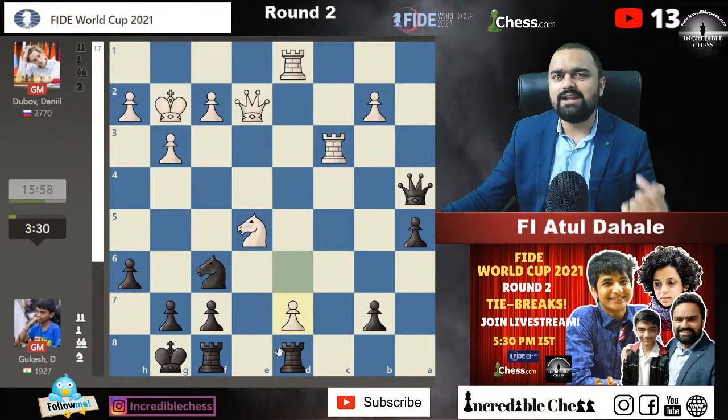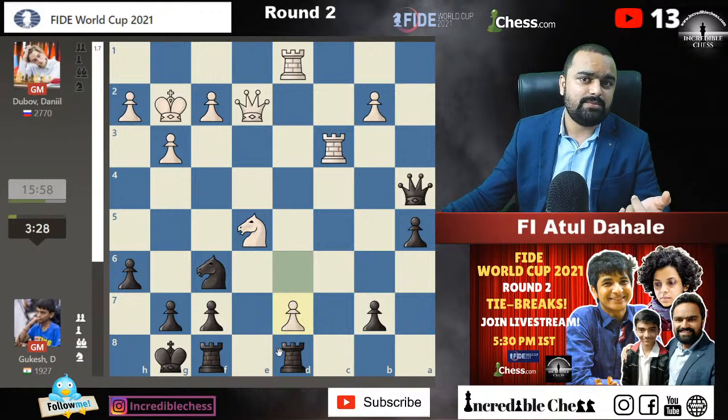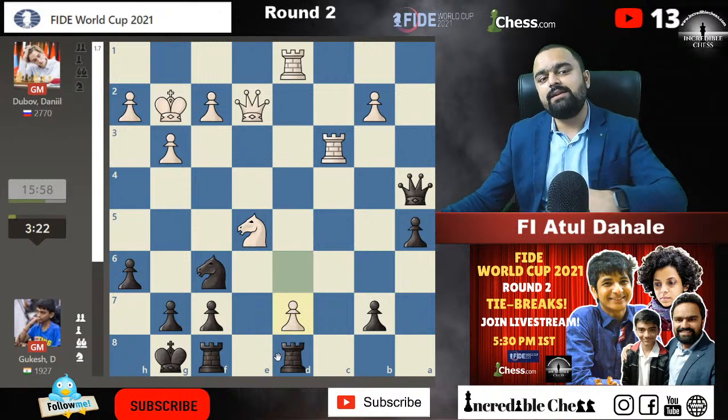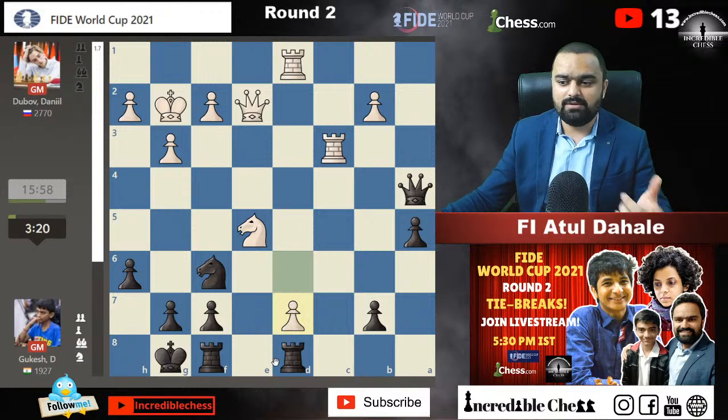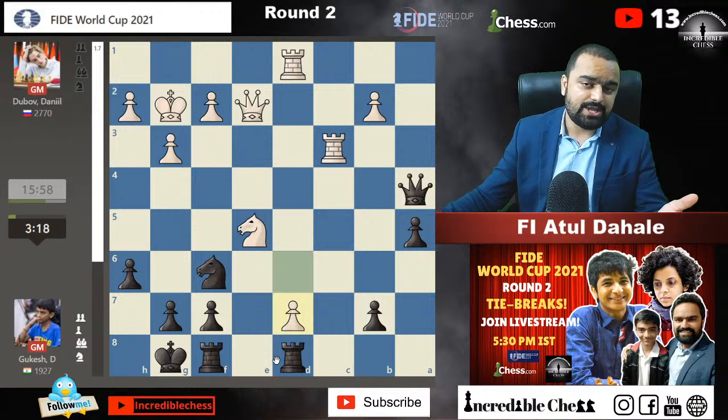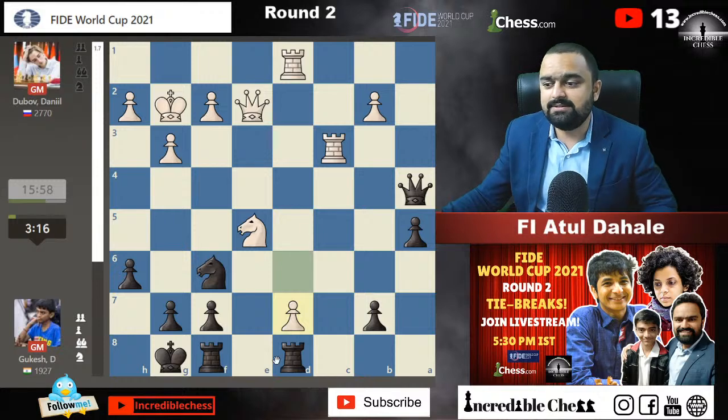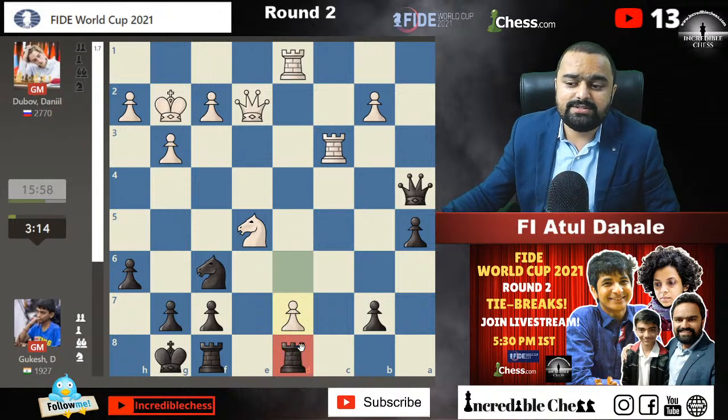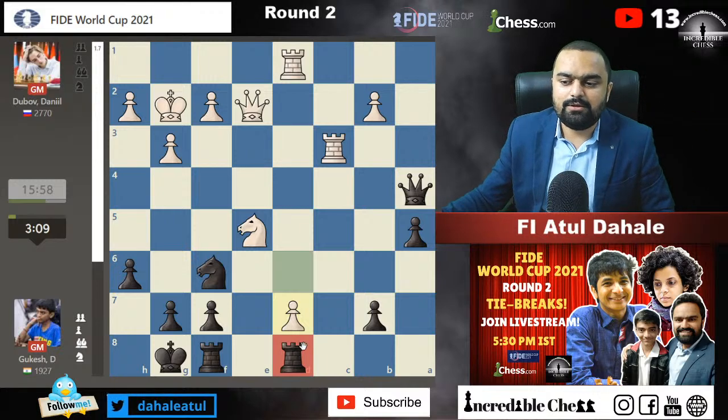Grand Chess Tour is also there, and from that they will select 1 more player. So like this, 8 players will be selected and they will play in the candidates tournament, and from that tournament 1 player will be the winner, and he will challenge the world champion. So this tournament holds significance only for being selected for the candidates tournament.